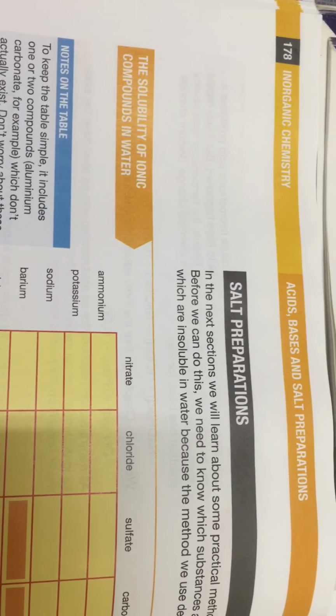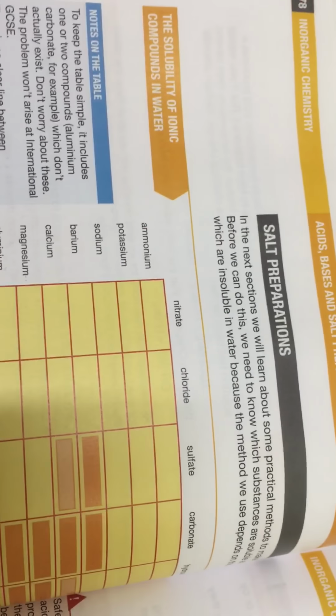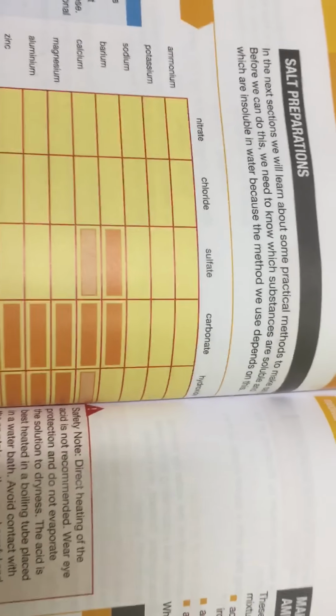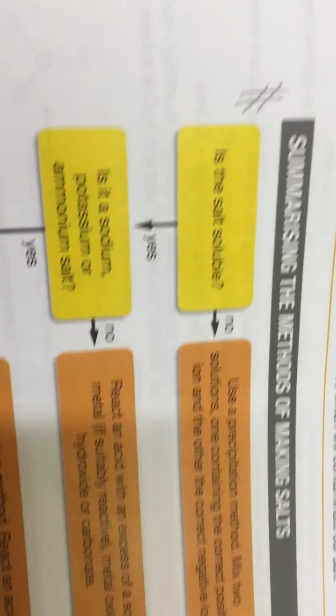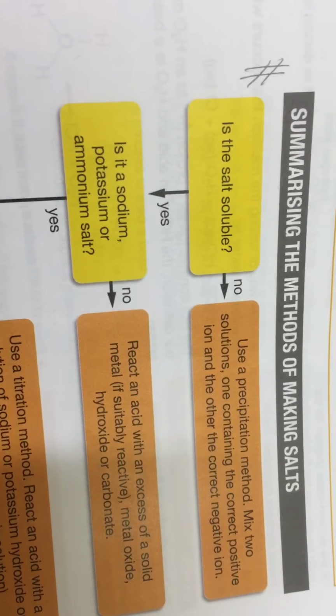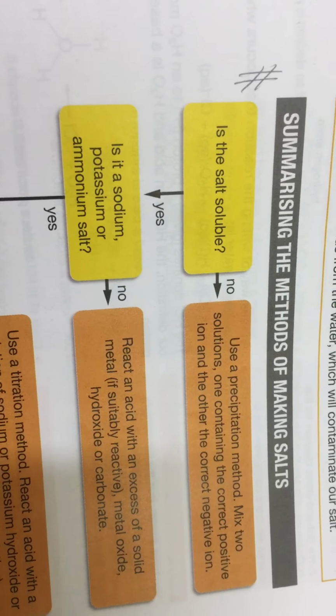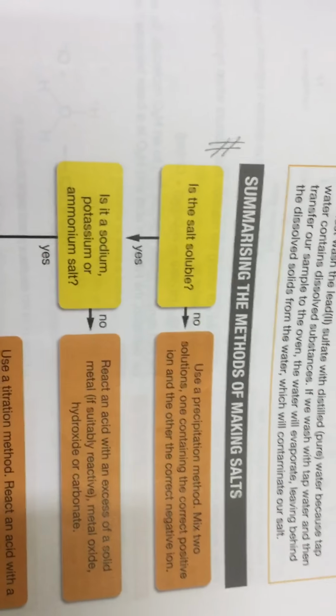I said to you, here is an important thing: salt properties, or how we can make preparation for salt. I said to you, memorize these two main ways only. Let's first revise what are soluble and what are insoluble salts.